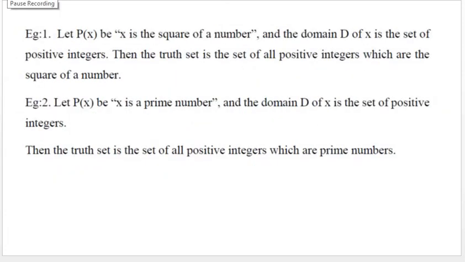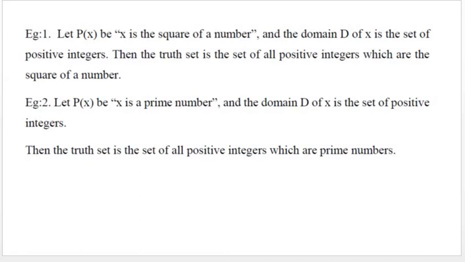So consider the example. Let P(x) be the predicate function x is the square of a number, and the domain D of x is the set of positive integers. So here the truth set is the set of all positive integers which are squares of a number.